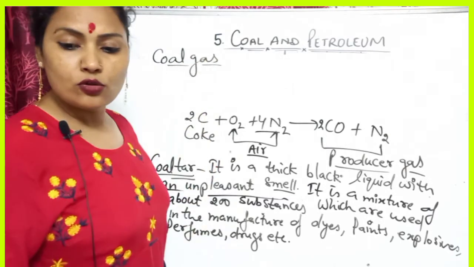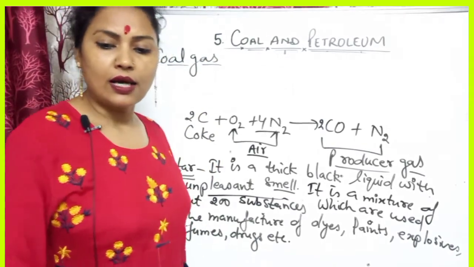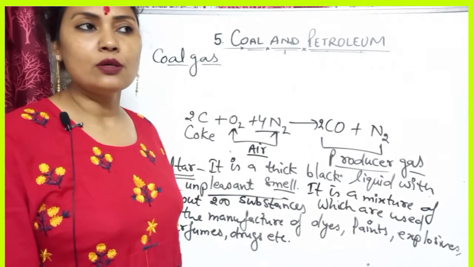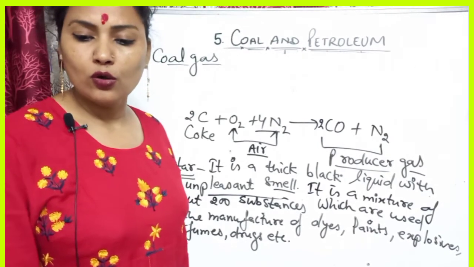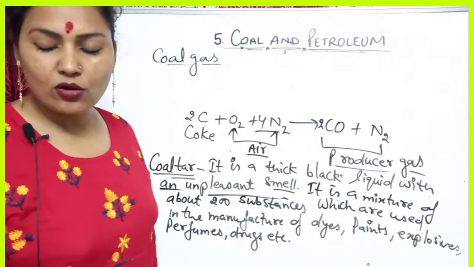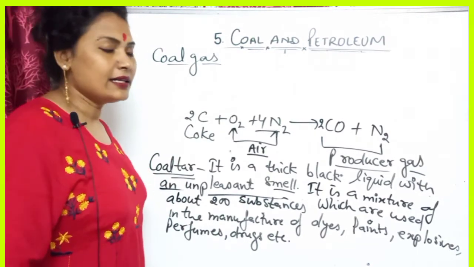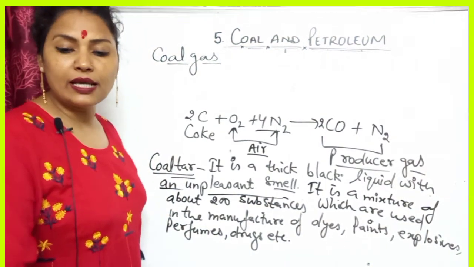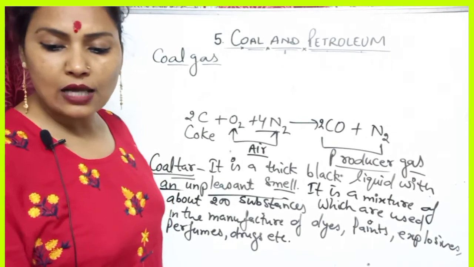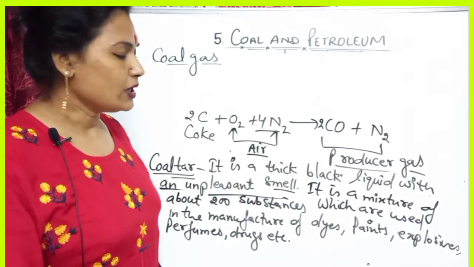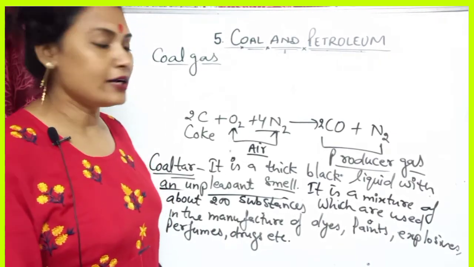Coal gas is a gas that is produced by destructive distillation of coal during the processing of coal. It is a mixture of methane gas, carbon monoxide and hydrogen.